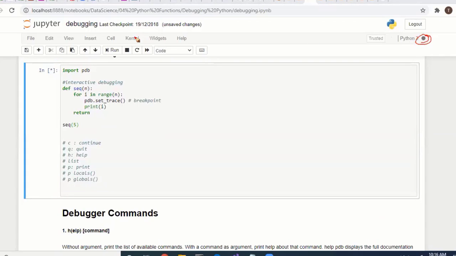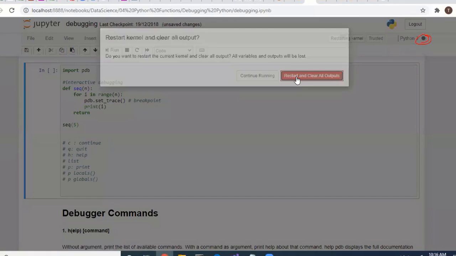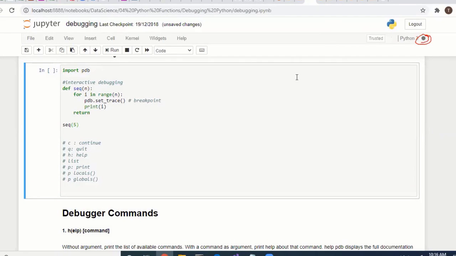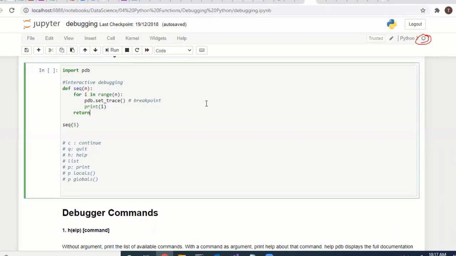If you want to terminate your kernel, okay, it's getting terminated. Now you see the difference: a white circle. While executing the code, it will be a dark circle.